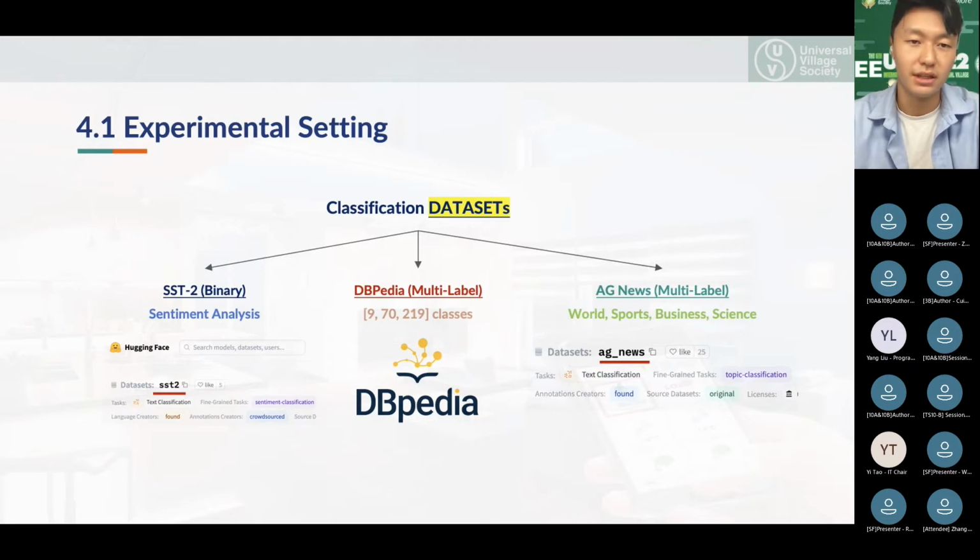We used 3 separate data sets to test our algorithm: SST2, DBpedia, and AG News. SST2 is a data set for binary classification tasks in sentiment analysis. The model will classify either 1 being positive and 0 being negative sentiment. DBpedia is a multi-label dataset that consists of 9, 70, and 219 classes. For simplicity, we only utilize the dataset with 9 labels. AG News is also a multi-class classification dataset with 4 labels: world, sport, business, and science.